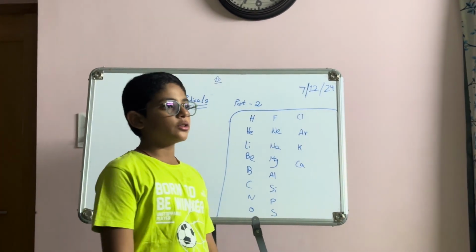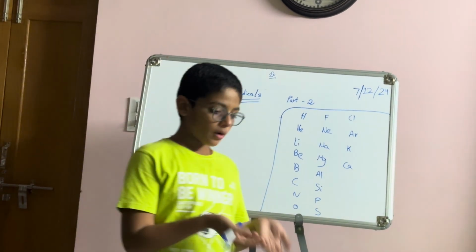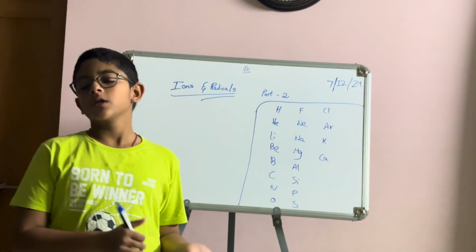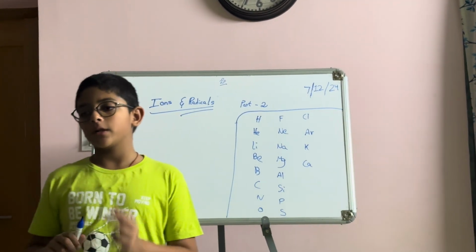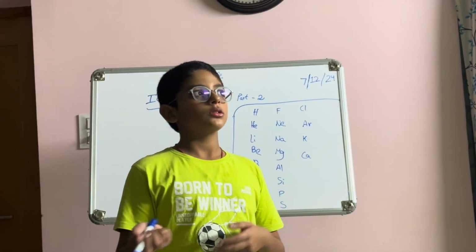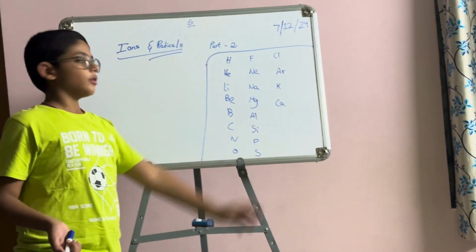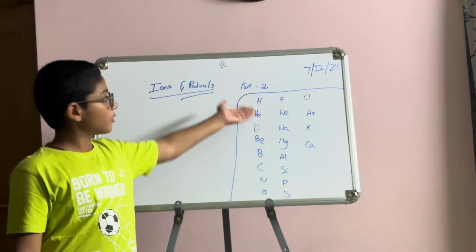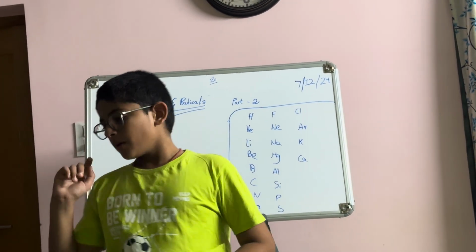Today I am going to cover part 2 of ions and radicals. In the first class you learnt about ions, formation of ions, radicals, electrons, electron configuration, protons, neutrons, nucleus, atom, elements 1 to 20, and valency.